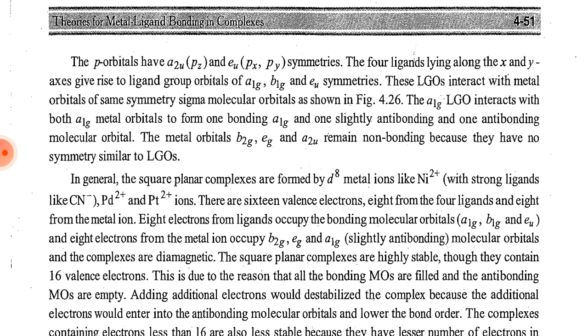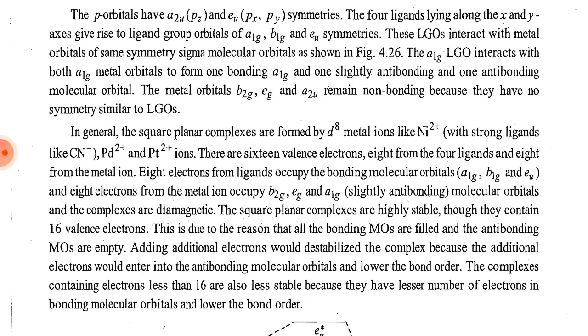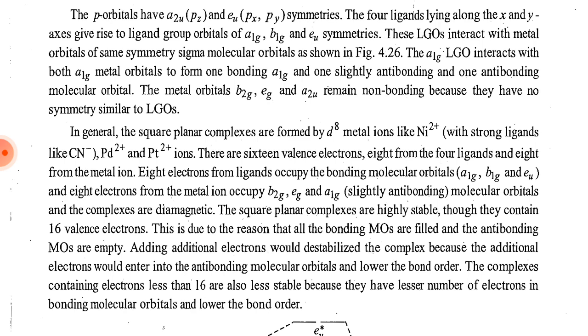The four ligands lying along the x and y axes give rise to ligand group orbitals of A1g, B1g and Eu symmetries. These ligand group orbitals interact with metal orbitals of the same symmetry to give sigma molecular orbitals, as shown in figure 4.26.